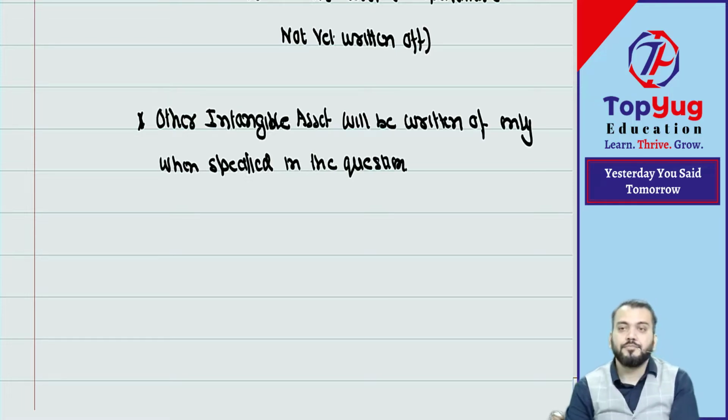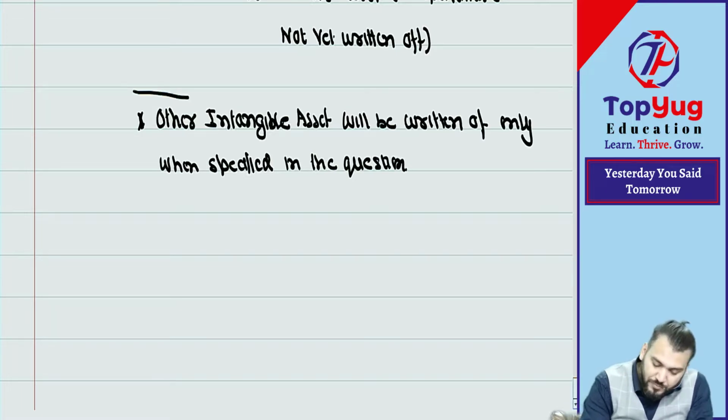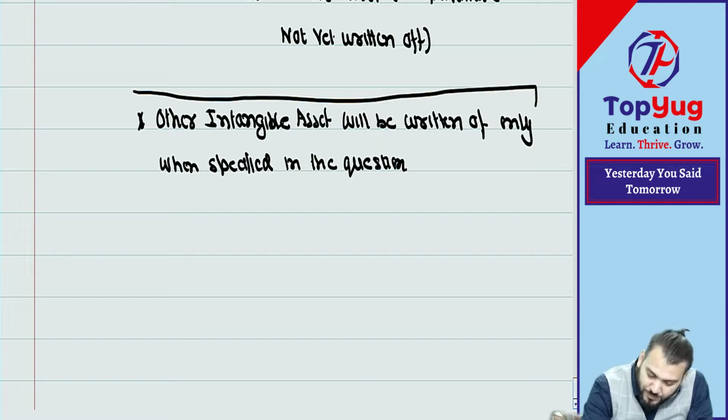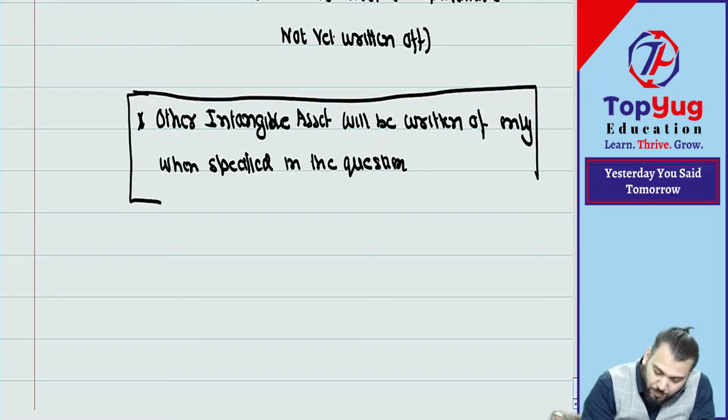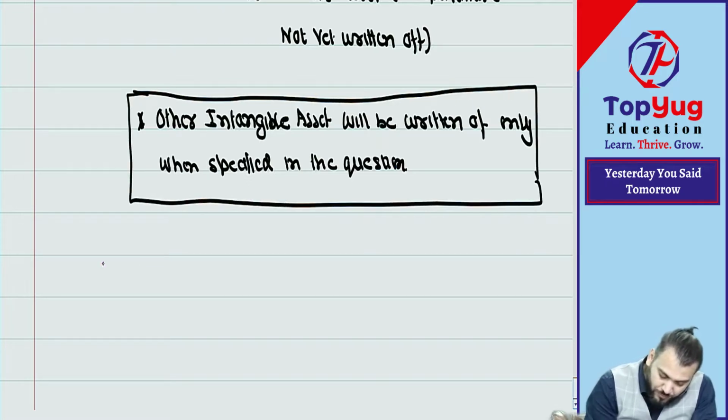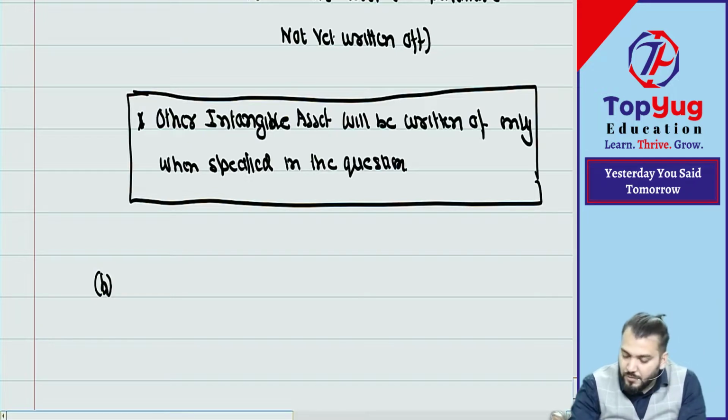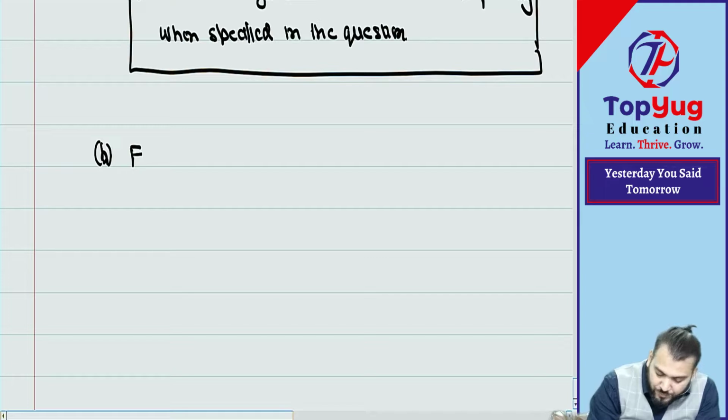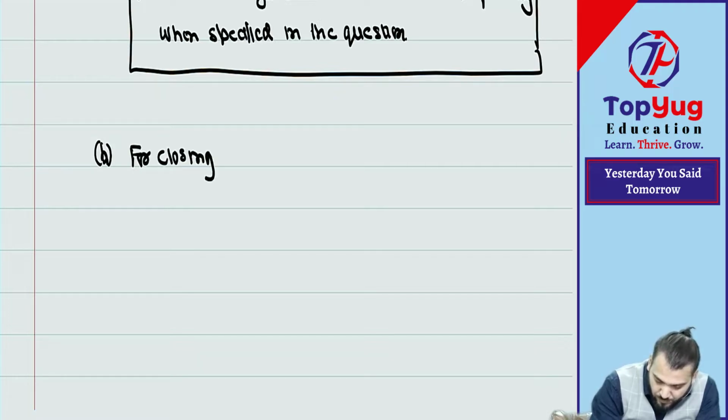Correct? Got it? This was point number G. Last point, Adam, point number H. For closing which account? Capital reduction account.